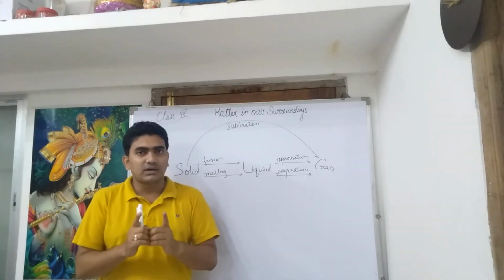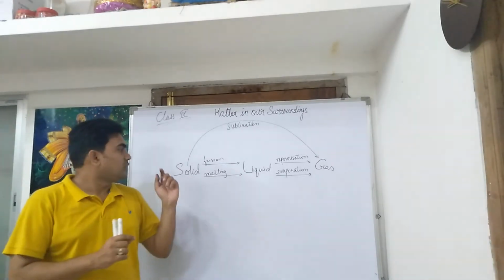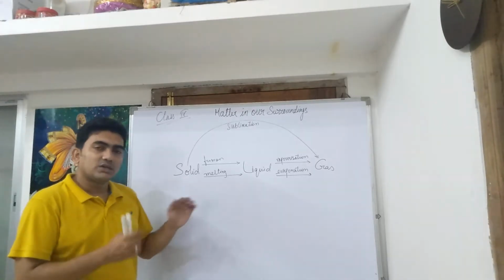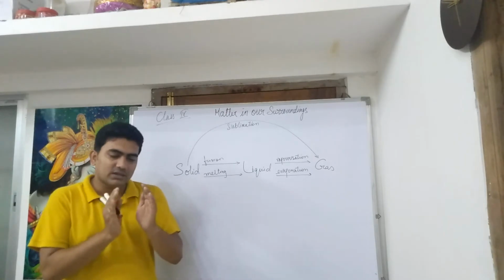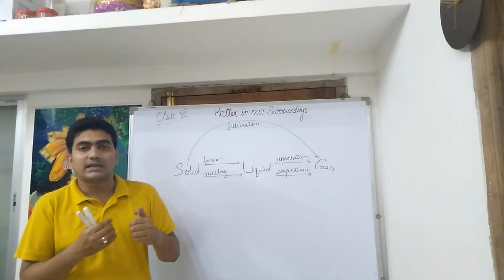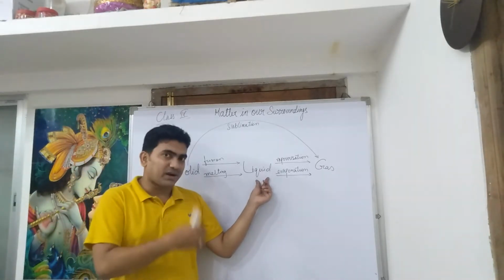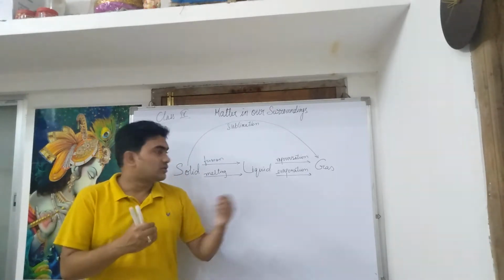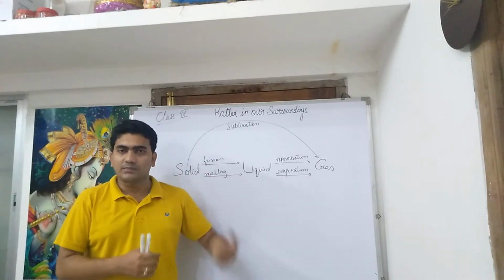We must remember that a certain amount of heat goes into breaking down the bonds between solid particles so that they can loosen up and become liquid. That extra amount of energy that we have to supply is called latent heat of fusion. Similarly, the liquid particles again further need some extra heat to convert into gas. That extra heat is called latent heat of vaporization.